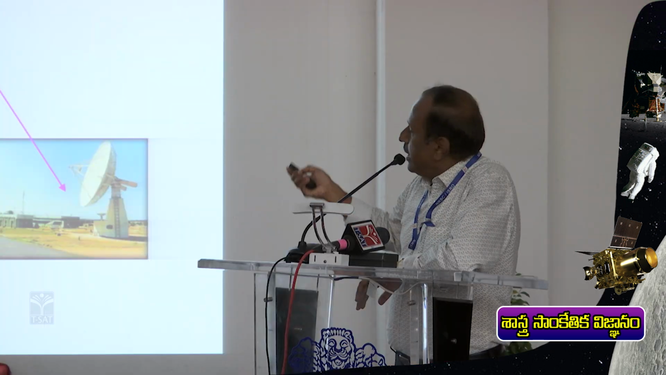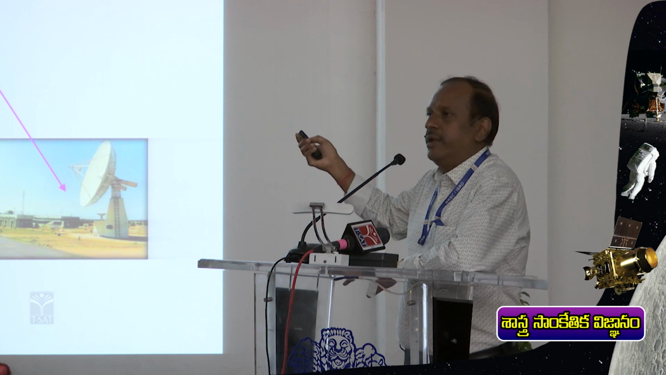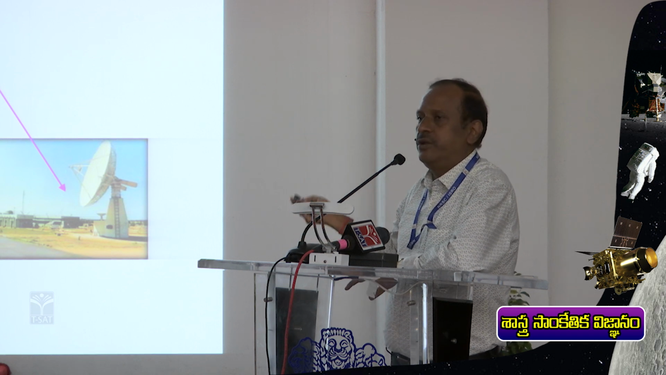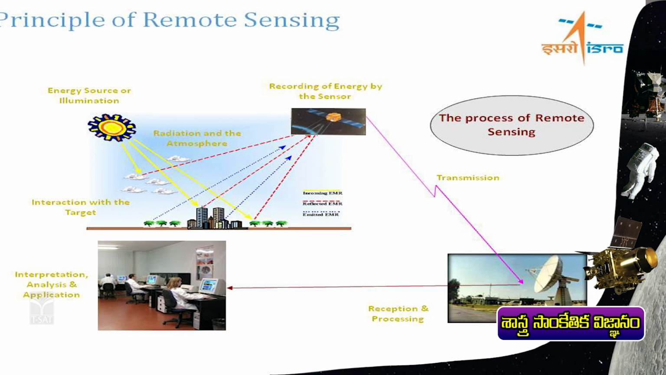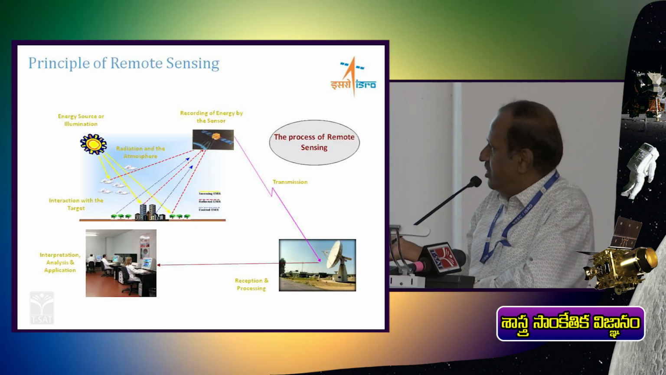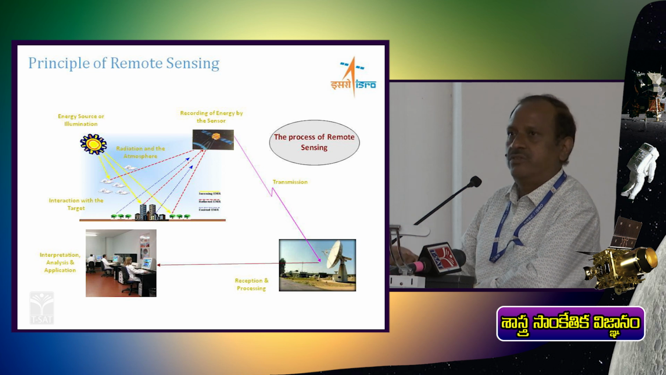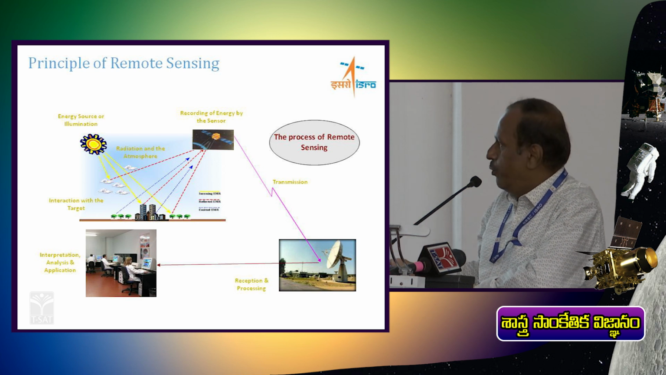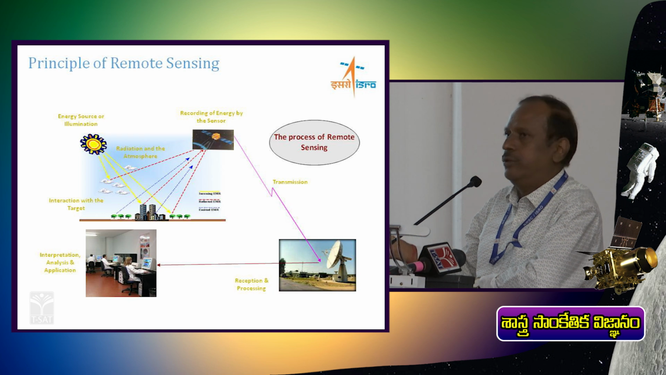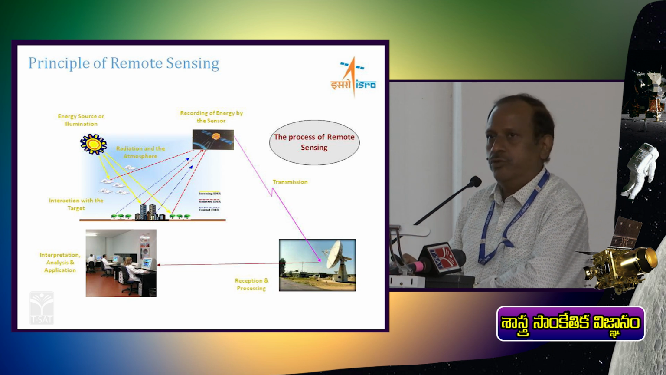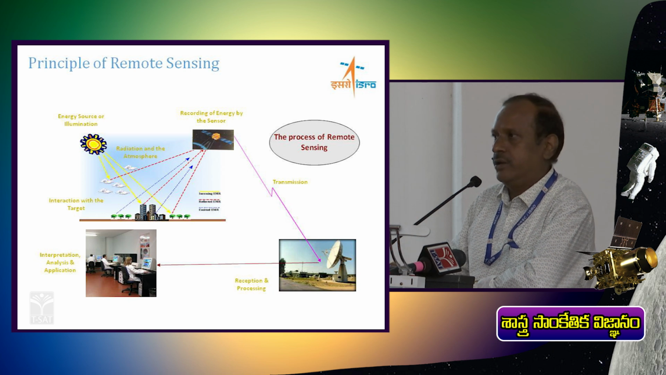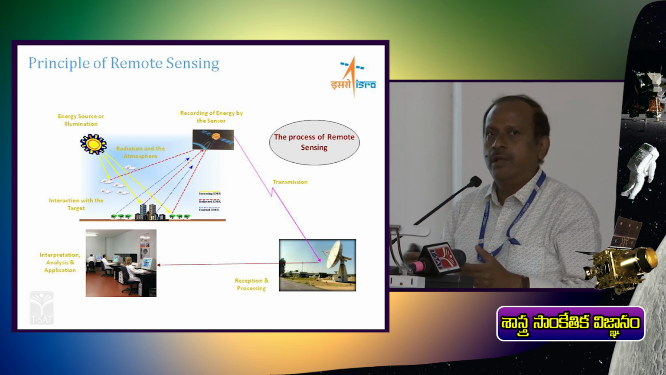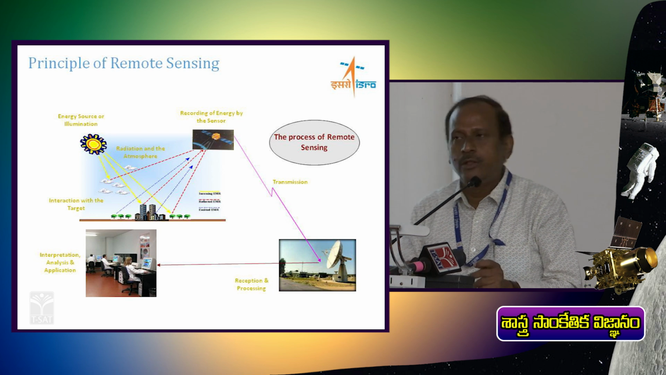The energy, whatever signals are recorded, will be transmitted to our ground station at NRSC. We will downlink the data, and from there it will be sent to the processing center, where we will process it into the final output. Then it will be transferred to various users like the Forest Survey of India or the Central Water Commission. Many users are there, and they will be analyzing the data.